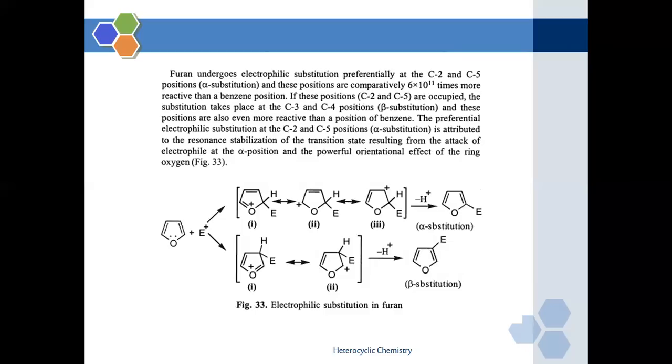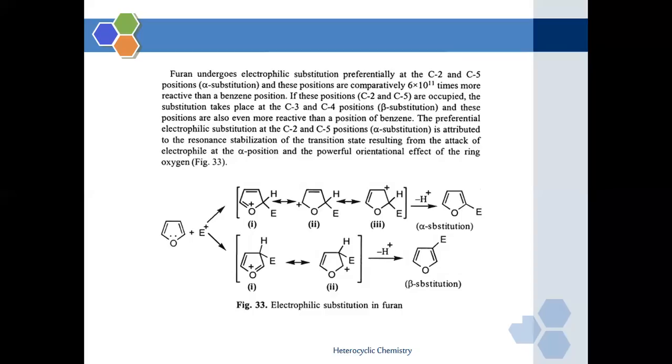See what we have discussed up till now. Furan is more reactive than the benzene molecule if it is substituted at the alpha positions, that is carbon number 2 and carbon number 5. If these two positions are occupied, then the substitution takes place at carbon number 3 and carbon number 4, that are beta positions.